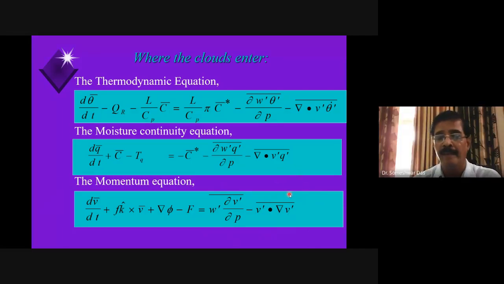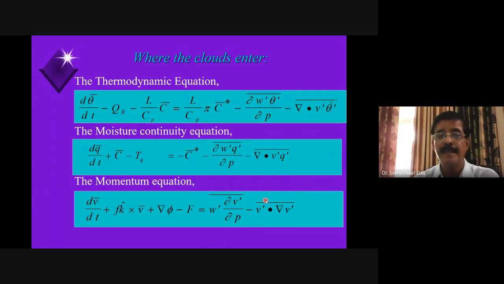Okay. Well, the clouds can affect the momentum equation because they can transport the divergence and the vorticity from one level to another level, right? Convection currents. When the convection currents form, the air rises upward. Convection is a heat transport mechanism. When the thermals and clouds rise, they can carry the momentum and vorticity of one layer to another layer. So therefore, they can affect the momentum equation also, right?